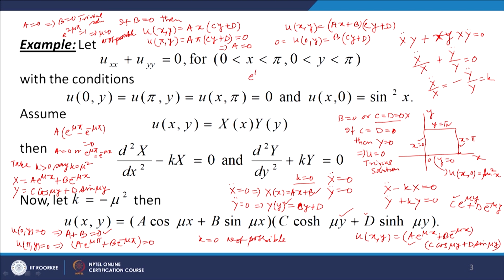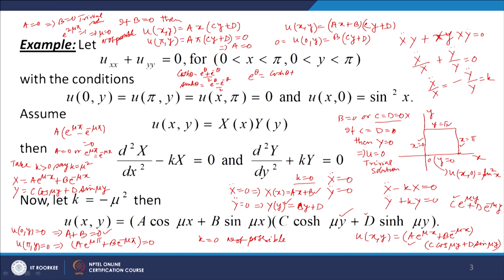e to the power theta is equal to cosh theta plus sinh theta, where cosh theta equal to e to the power theta plus e to the power minus theta by 2, and sinh theta equal to e to the power theta minus e to the power minus theta by 2.